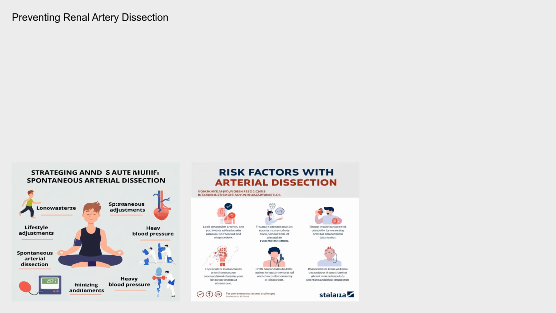Preventing renal artery dissection can be challenging, particularly in cases of spontaneous dissection. However, individuals with known risk factors, such as fibromuscular dysplasia or connective tissue disorders, should work closely with their healthcare providers to manage their conditions and minimize their risk. This may involve lifestyle modifications, such as controlling blood pressure, avoiding smoking, and maintaining a healthy weight. In cases of traumatic dissection, protective measures such as wearing seatbelts in vehicles and avoiding activities that could lead to abdominal trauma can help reduce the risk.